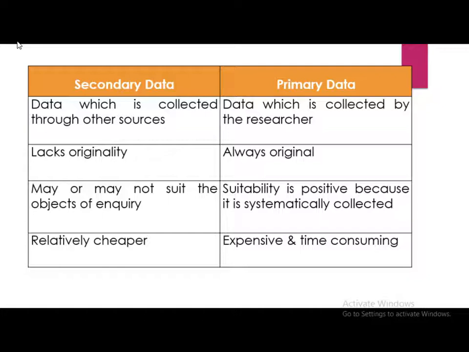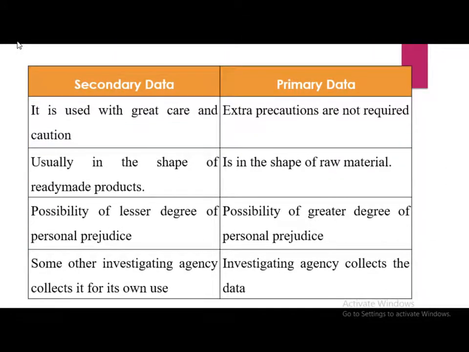Point number three, secondary data may or may not suit the objects of inquiry, whereas the suitability of primary data is positive because it is systematically collected. Point number 4, secondary data are relatively cheaper in cost, whereas primary data, most of the times it is expensive and time consuming.